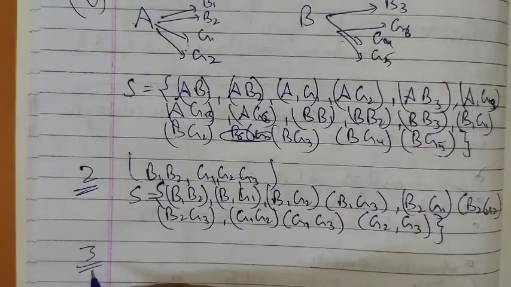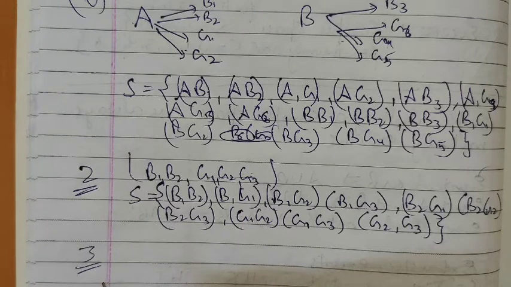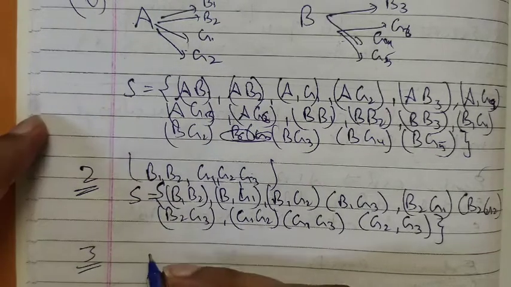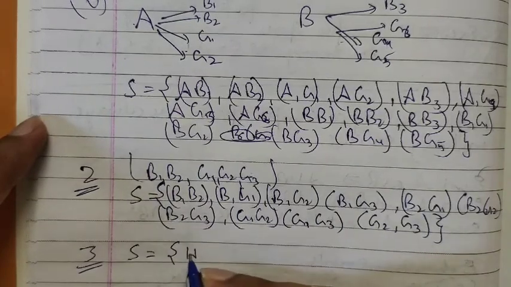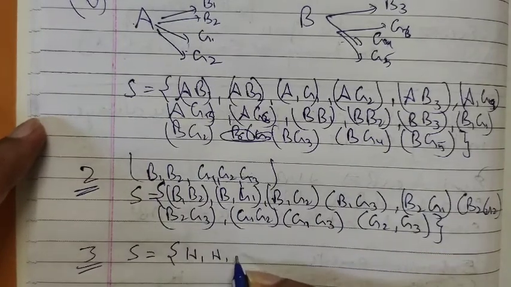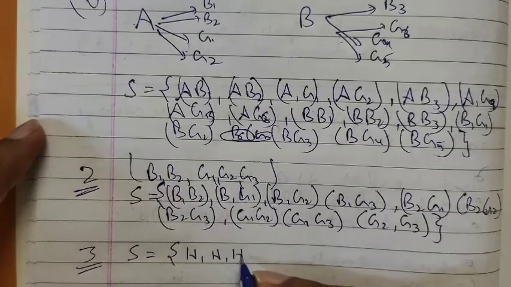Third, consider the experiment in which a coin is tossed repeatedly until a tail comes. So until a tail comes up, write the sample space. So until the tail comes, a coin will continuously be tossed if a tail does not come, right?